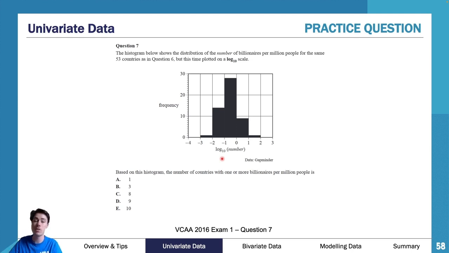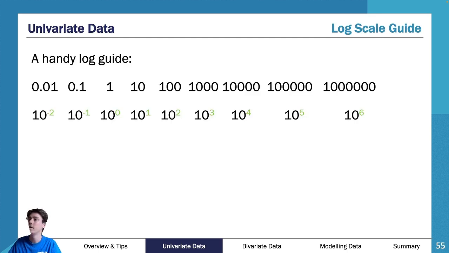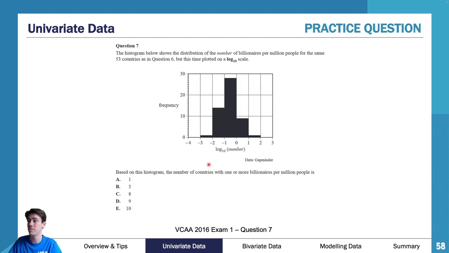So what is a log of 1? Well, the first thing I would do is go to my summary book. I'd go here and ask, all right, what is 1? Well, 1 in my summary book is 10 to the 0, which is a log number of 0. So if it's a log number of 0, I need to go to here. And a log number of 0 is here.